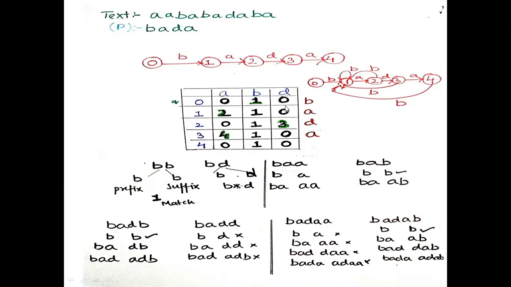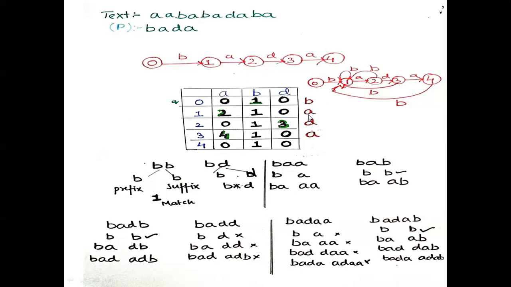So from 2 to 3, there is an input pattern D, so it goes to state 3. From 3, on input pattern A, it will go to state 4. So now the pattern we have encountered is B, A, D. Now the pattern is B, A, D, B. Prefix is B, suffix is B, match. BA, DB, no match. BAD and ADB, there is no match, so I'll update it as 1.